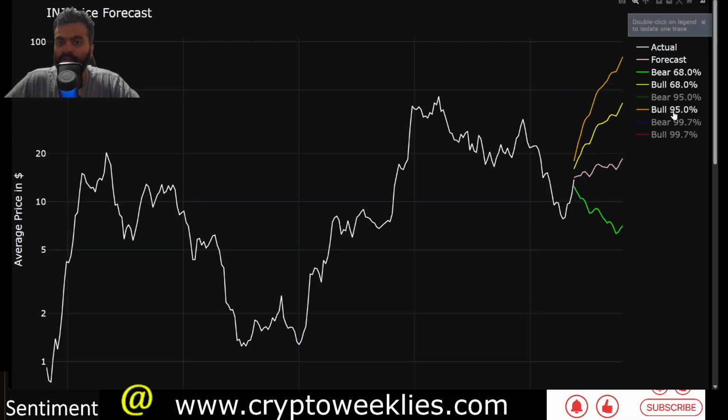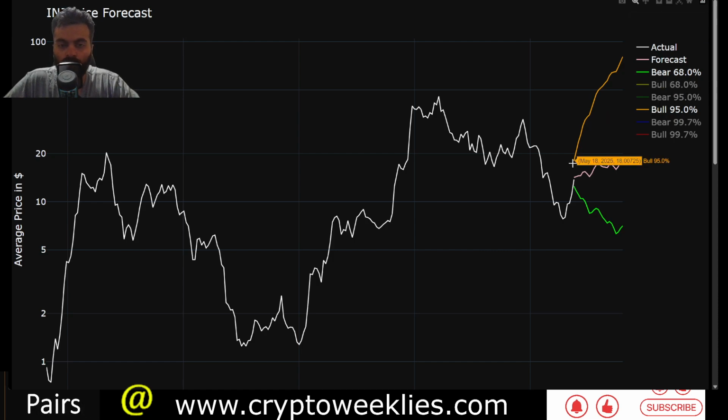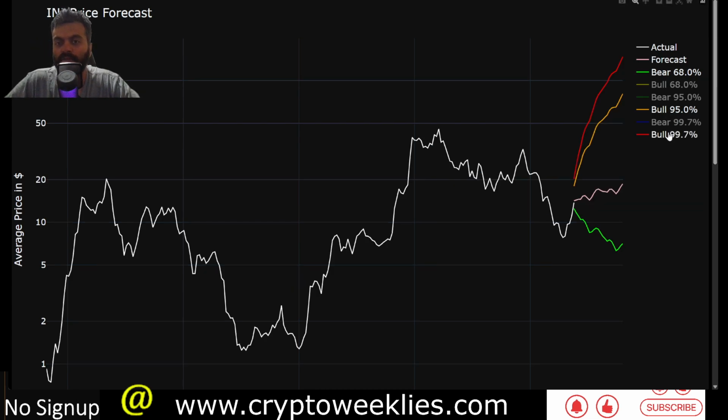The Euphoria case for INJ is the 95 percentile or the 2 standard deviation bull case, which says that the ceiling could be between $18 and $80 with 95% confidence. If you want to increase the confidence level to 99.7%, that is the 3 standard deviation forecast, which says that the ceiling for Injective could be between $20 and $147.